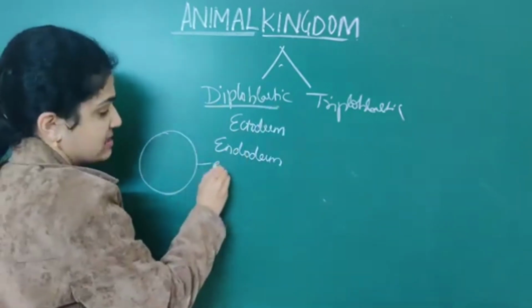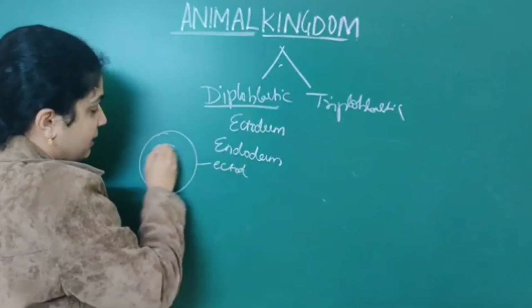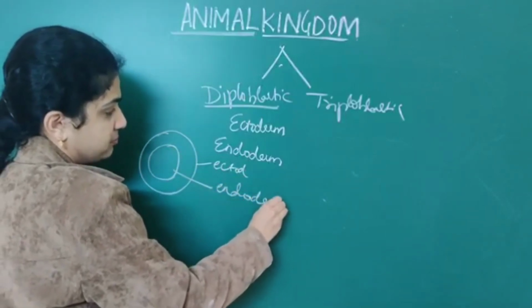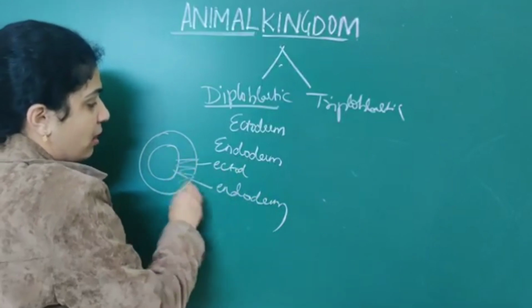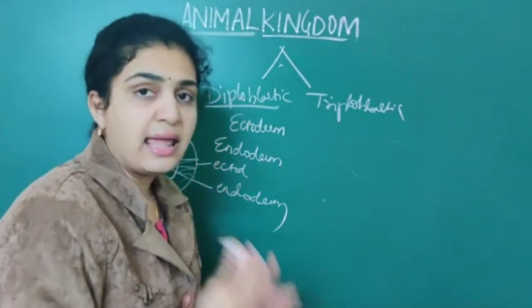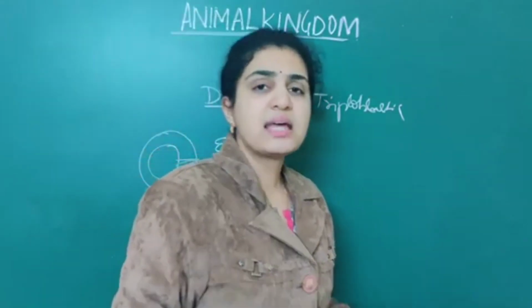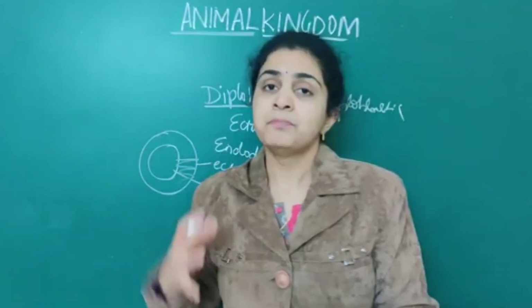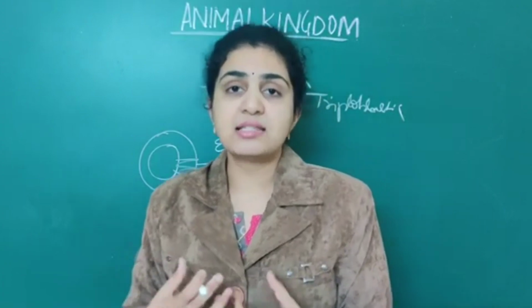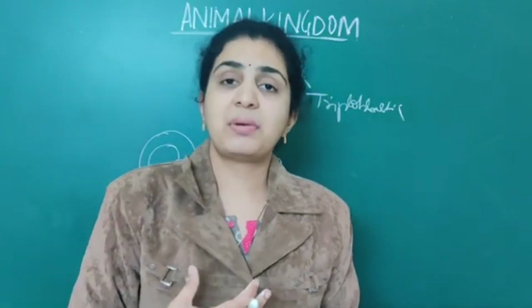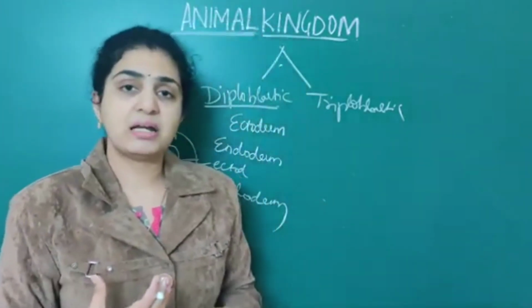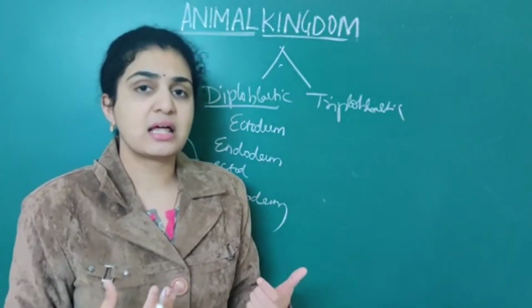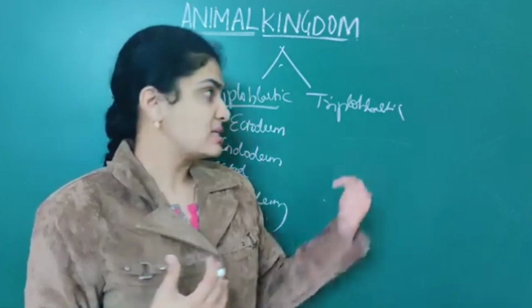The outermost layer is called ectoderm, and the innermost layer is called endoderm. There is no third layer present. What are these ectoderm and endoderm? They are the germinal layers present in embryonic development itself. The layers present are only ectoderm and endoderm.